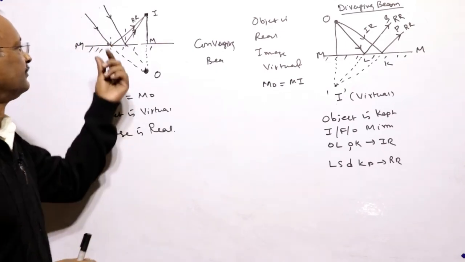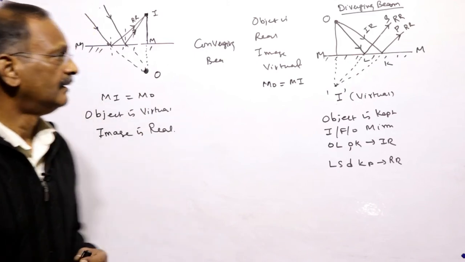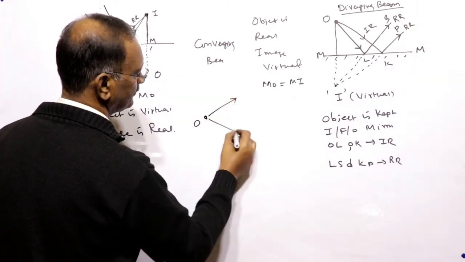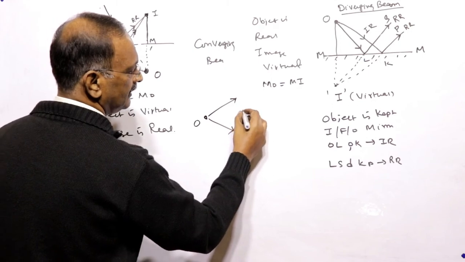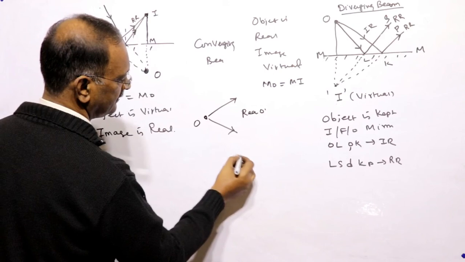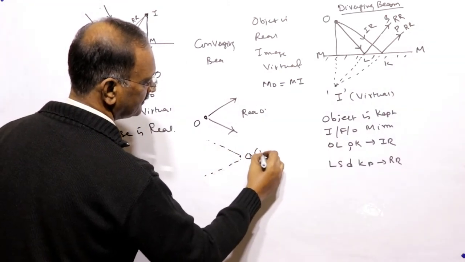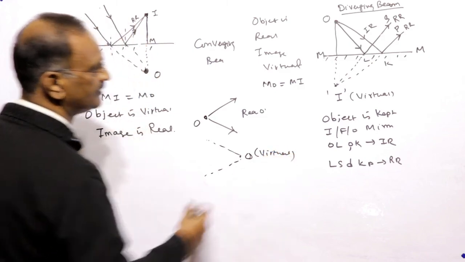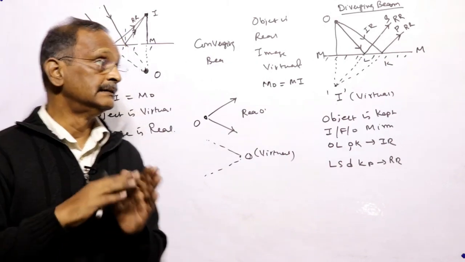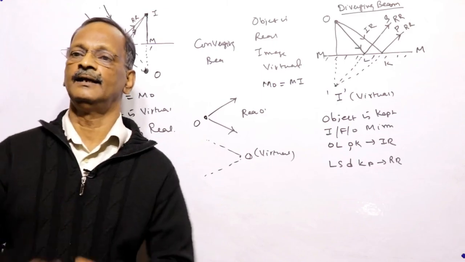In the same way, for objects, converging rays form a virtual object and diverging rays form a real object. Converging rays mean the rays seem to meet at one point; this is the object, and it is virtual. This is the concept of the plane mirror. For a plane mirror, the object and image distances are equal, and lateral inversion takes place after reflection, so the image is laterally inverted.